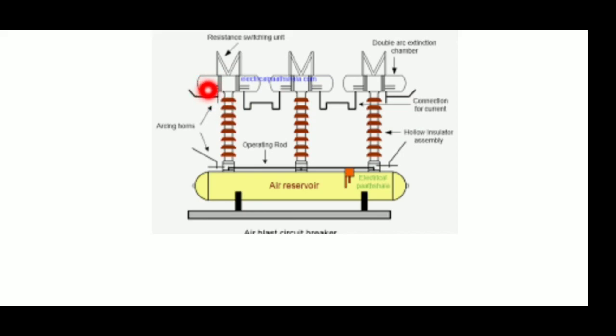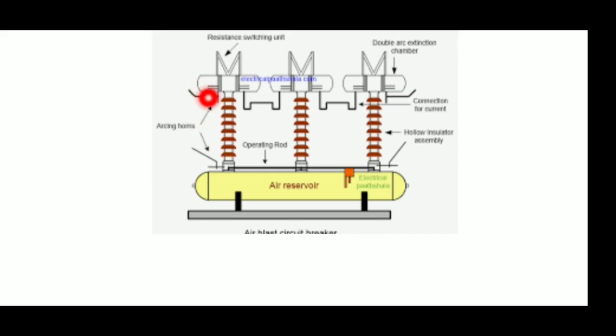Next, this is the fixed contact and this is the moving contact. In this also, this is the fixed contact, this is the moving contact. These are the controlling rods and this is the air reservoir. In that we will store the compressed air.